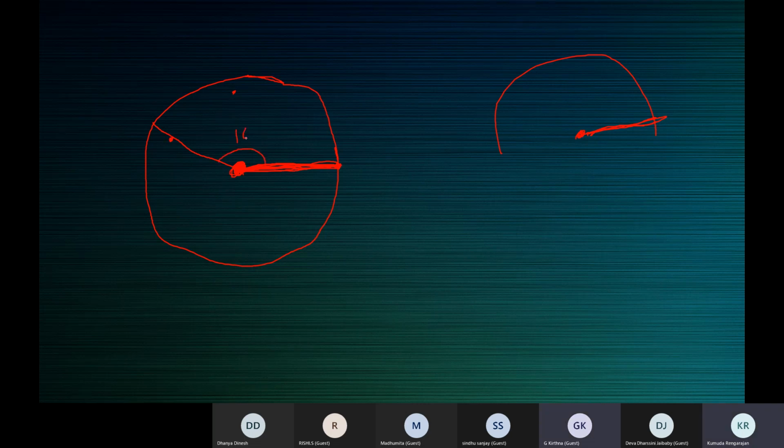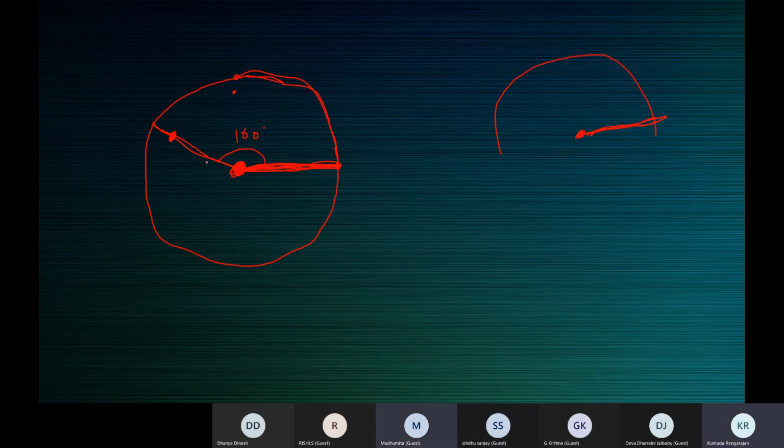Ma'am, we need to make a point at 160 and draw a line using a scale, no, ma'am? Correct. From here, this is 0 on your protractor. Go on like 0, 10, 20, 30. Then here is 90. After that, 100, 110, 120. See the marking on your protractor. Where you find 160, keep a dot there. Take a scale and from the center join through this point, connecting to the circumference of the circle.